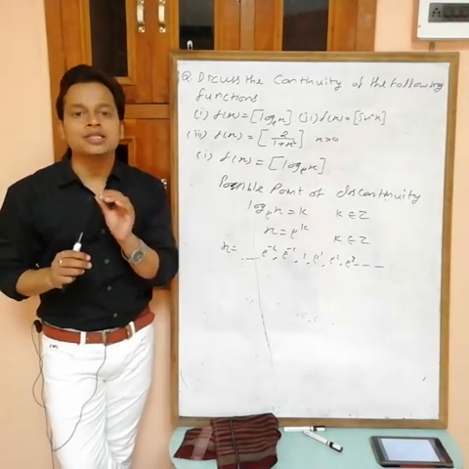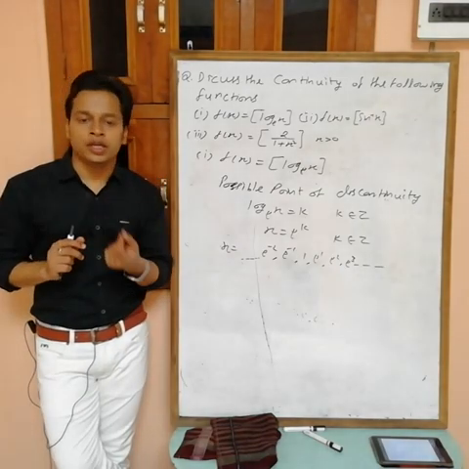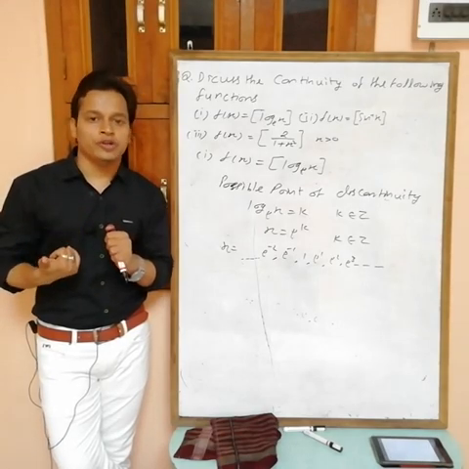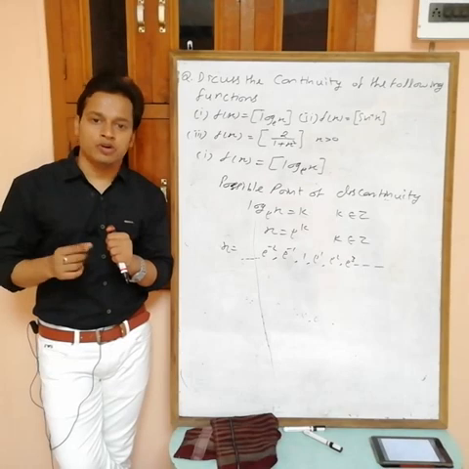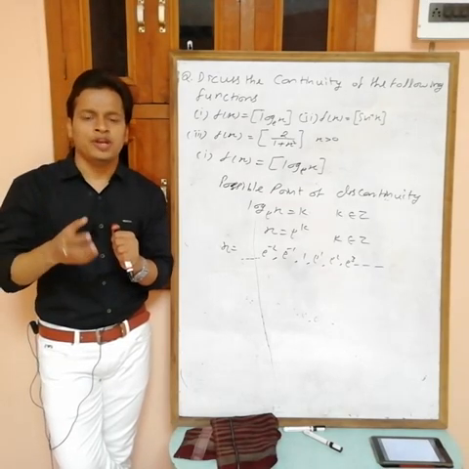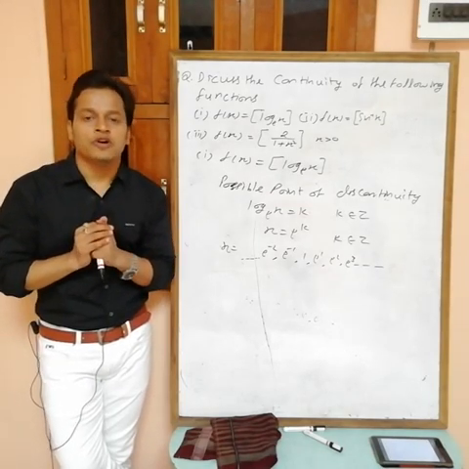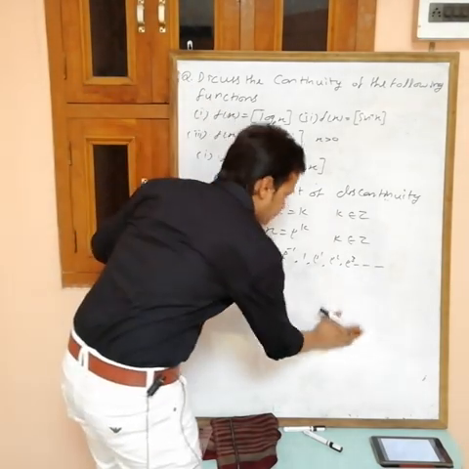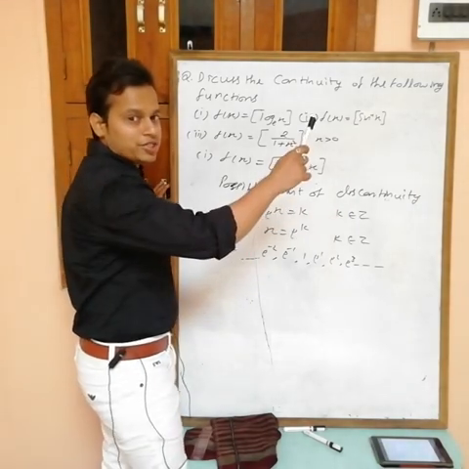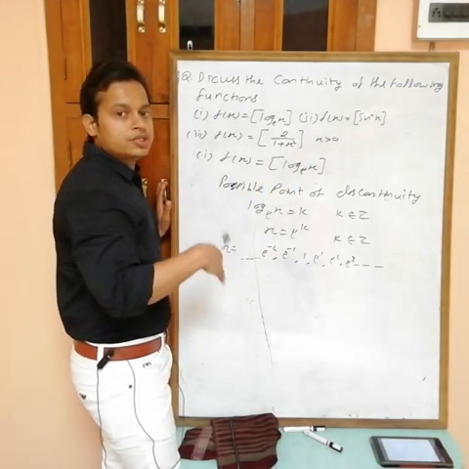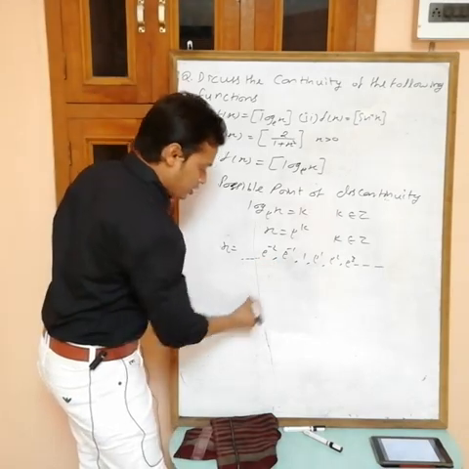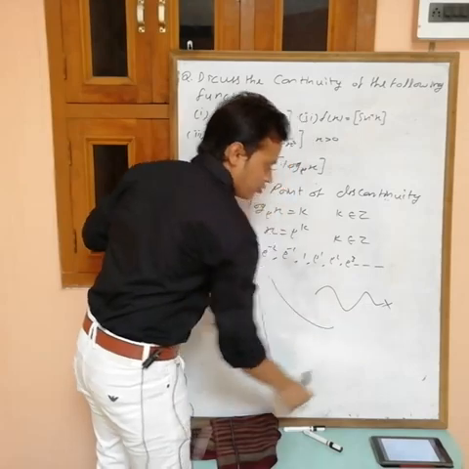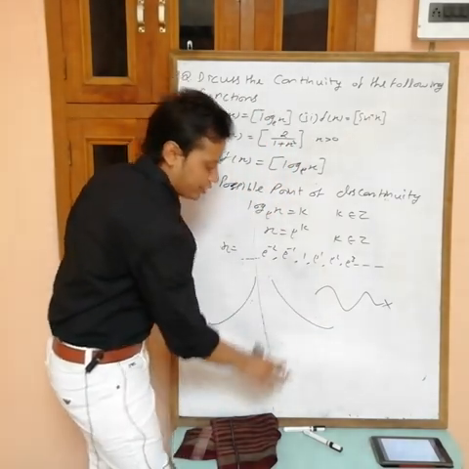If f(x) is monotonic, it means either increasing or decreasing, then at every point where f(x) becomes an integer, the function will be discontinuous. Log x is a monotonic increasing function. Monotonic means either increasing or decreasing, but not both, not like this one.